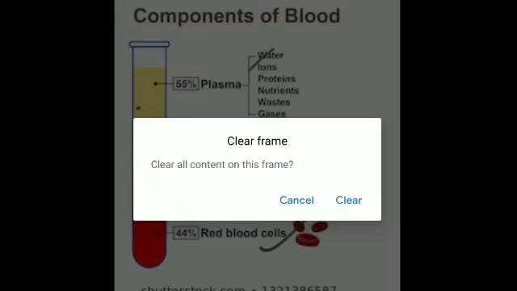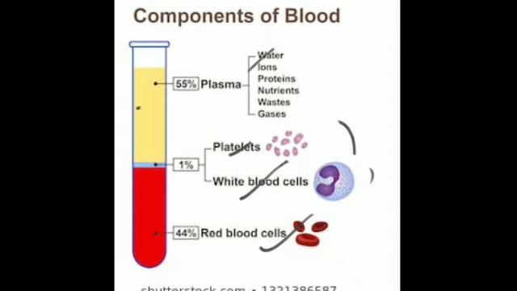Is it clear? So the plasma is the fluid part of blood, and what is suspended in it? These blood cells are suspended in this plasma.